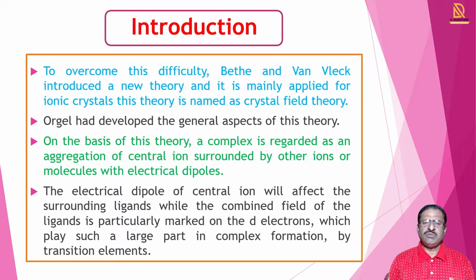On the basis of this theory, a complex is regarded as an aggregation of a central ion surrounded by other ions or molecules with electrical dipoles.